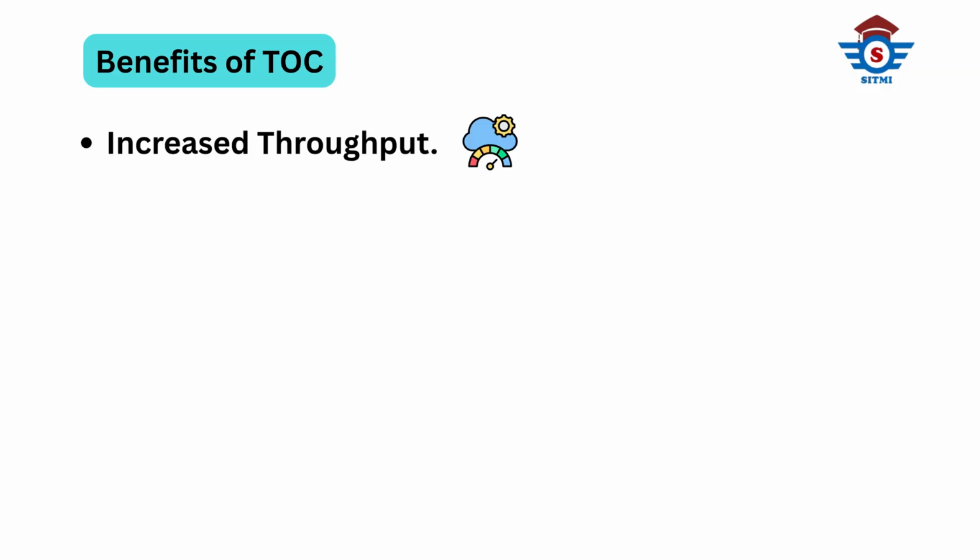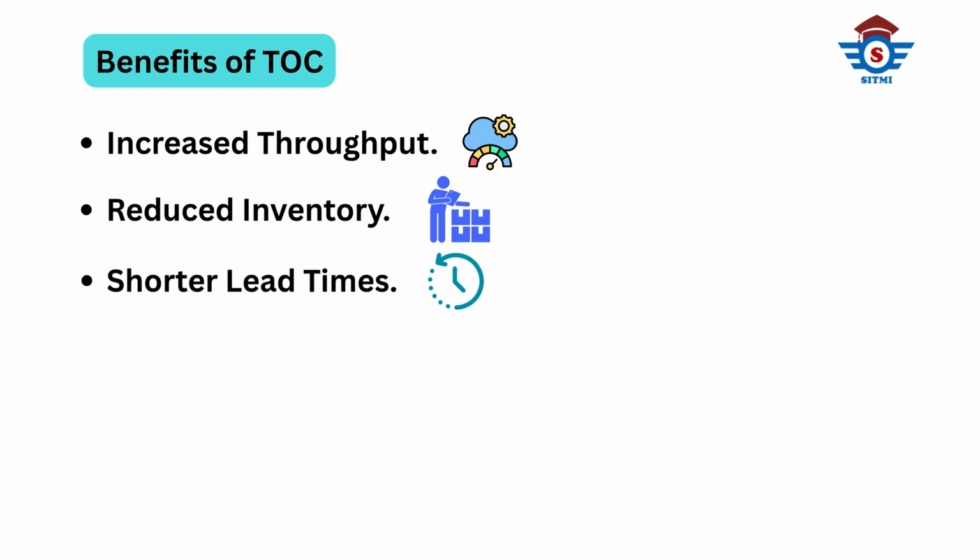The first benefit is increased throughput. More output means better results. The second benefit is reduced inventory. You only keep what you really need. The third benefit is shorter lead times. Customers get their orders faster.